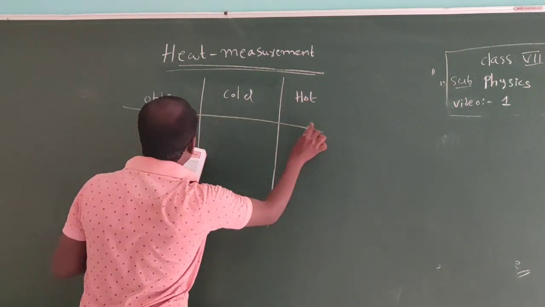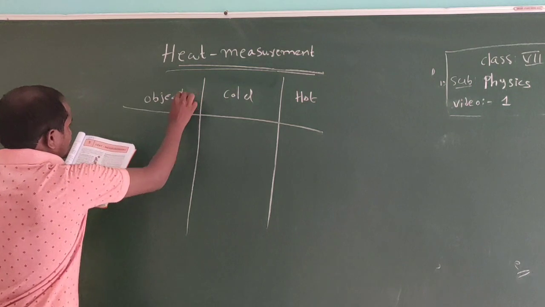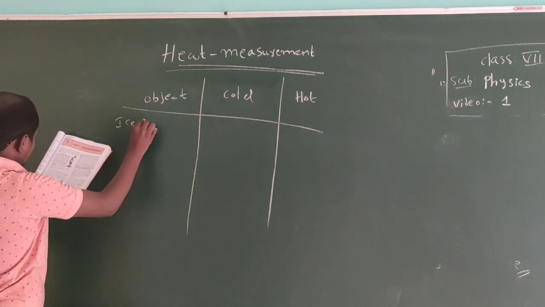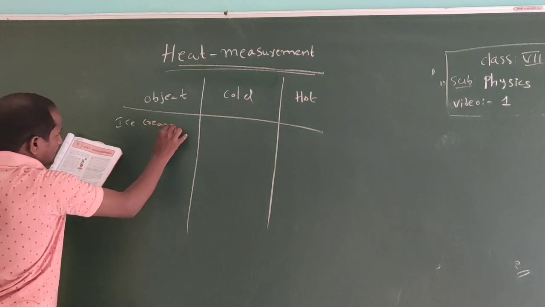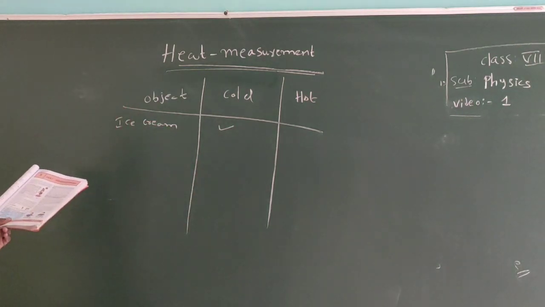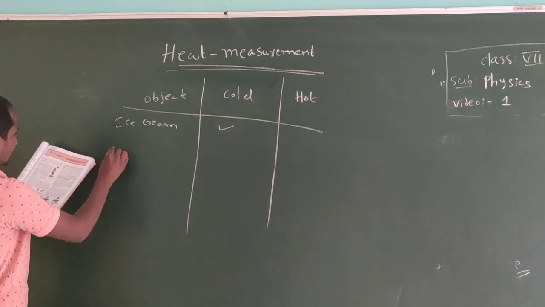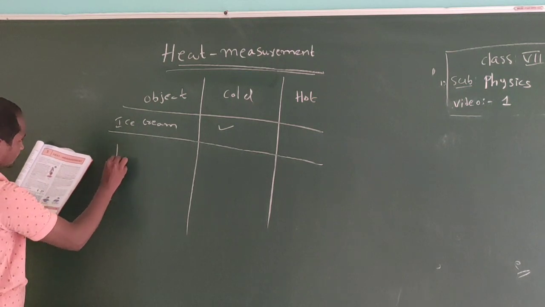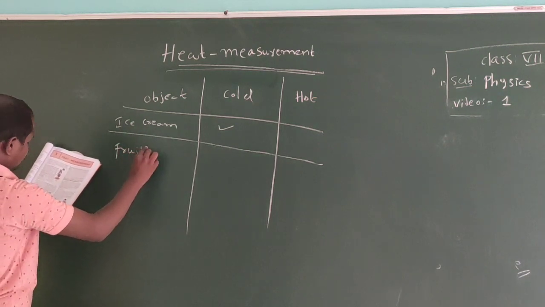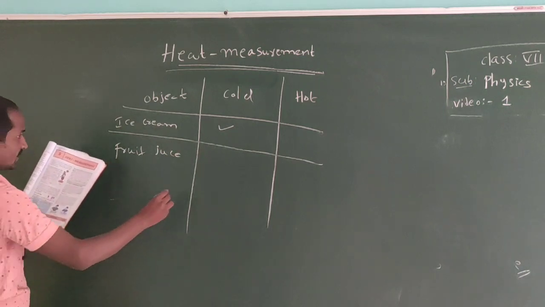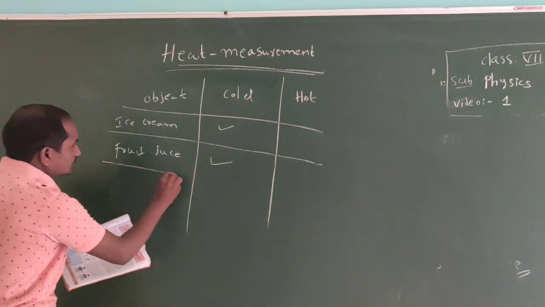What is the object? First one, the object is ice cream. Ice cream is a cold substance. Next one, fruit juice. Fruit juice is also cold.